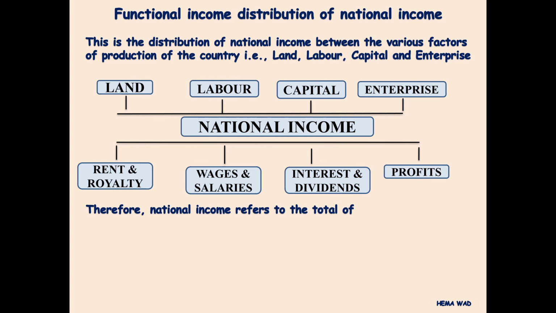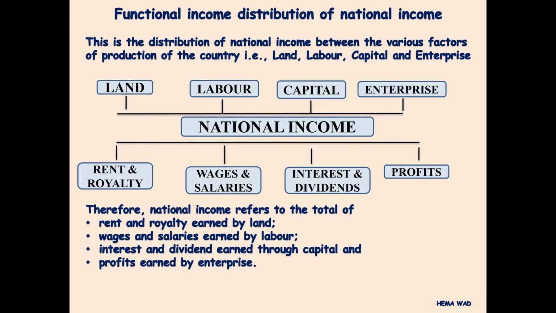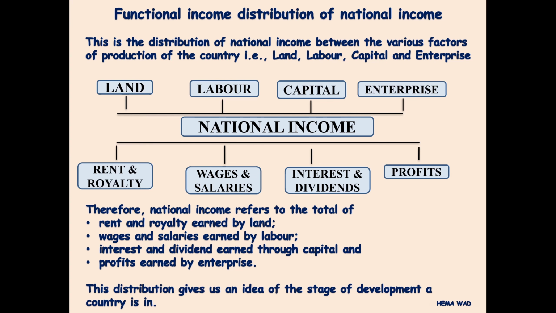Therefore, national income refers to the total of rent and royalty earned by land, wages and salaries earned by labor, interest and dividends earned through capital, and profits earned through enterprise. This distribution gives us an idea of the stage of development a country is in.